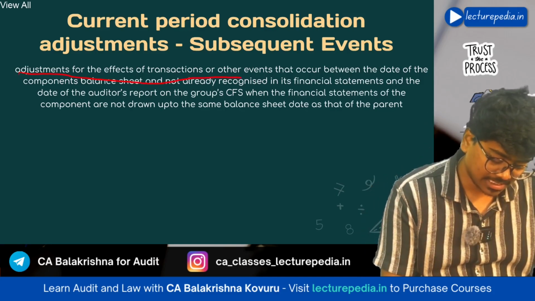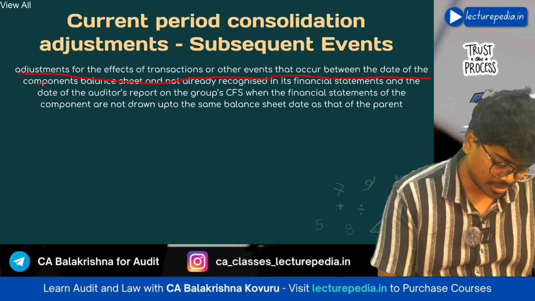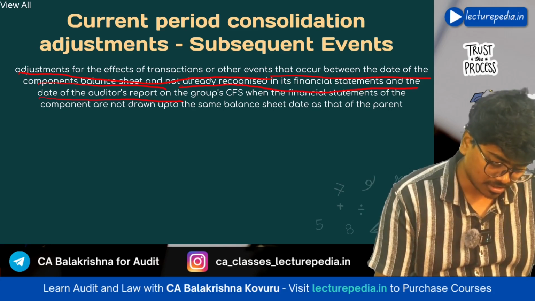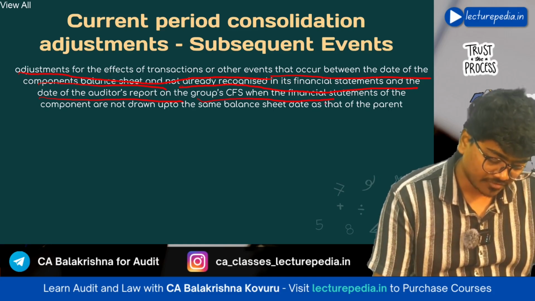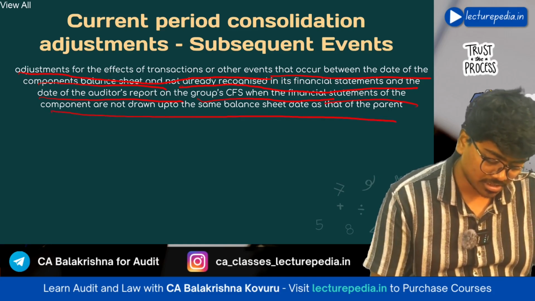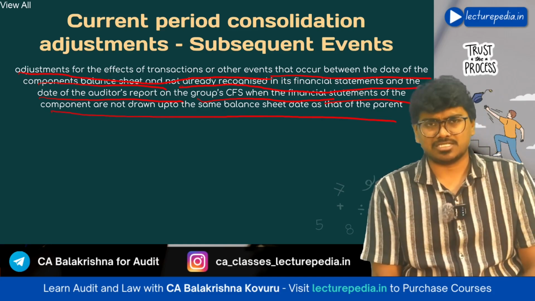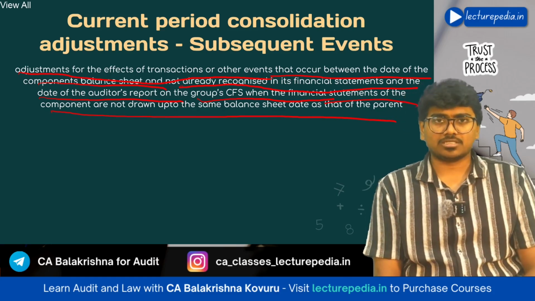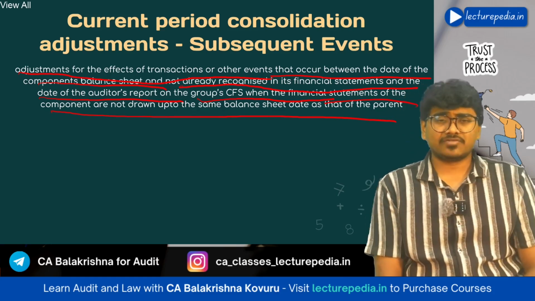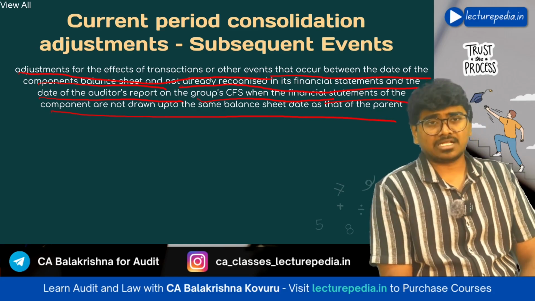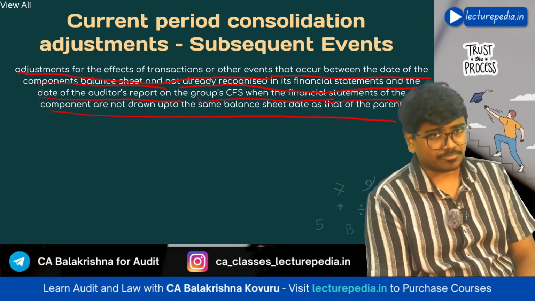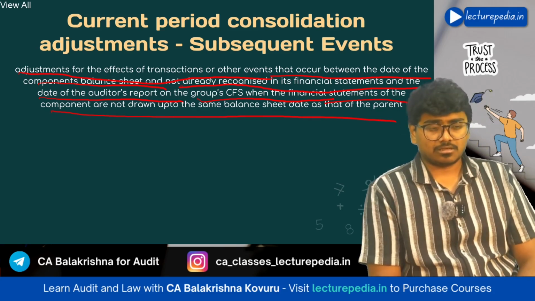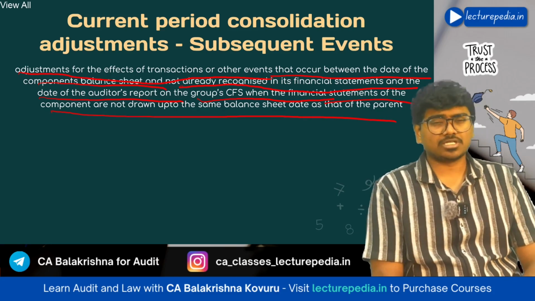Adjustment for the effect of transactions or other events that occur between the date of the component's balance sheet and the date of the auditor's report on the group's consolidated financial statements, and not already recognized in the financial statements, when the financial statements of the component are not drawn up to the same balance sheet date as the parent. What is this? Sometimes the financial statements of components will be prepared as on 31st December. Generally, the financial statements should be prepared as on 31st March, but in some countries, the accounting period for companies will be 1st January to 31st December.